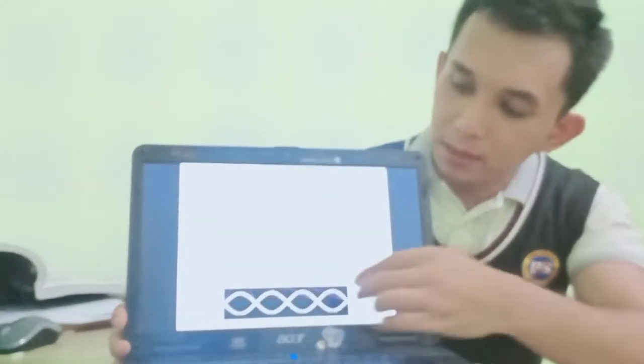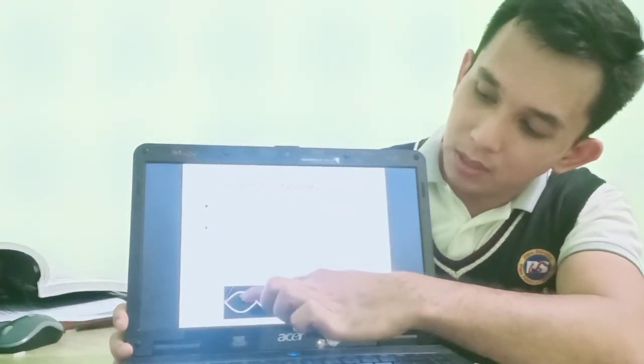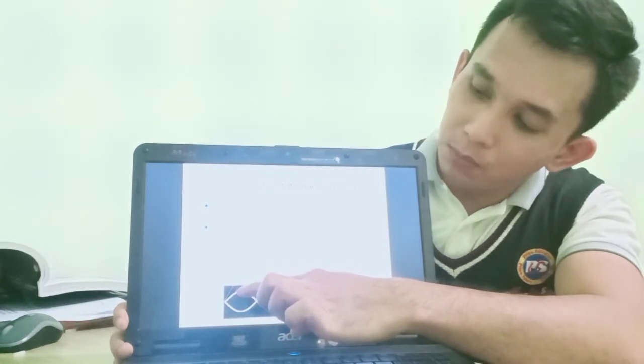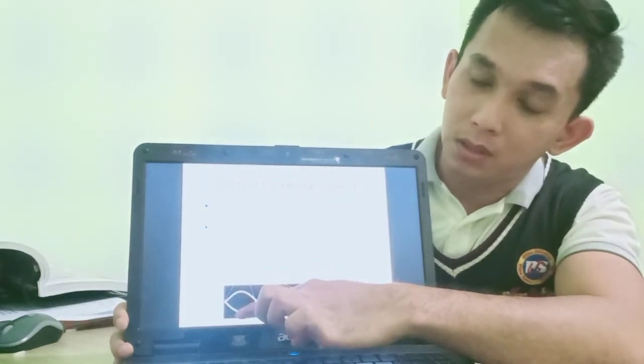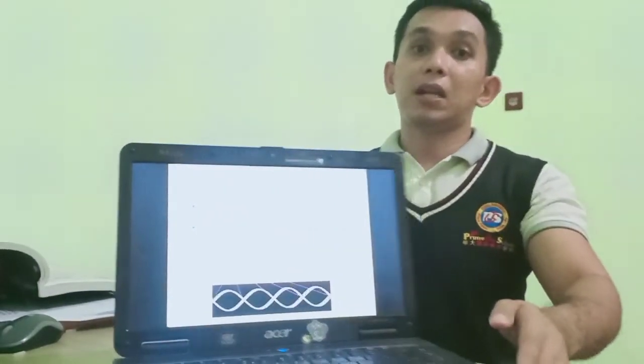While the point between the nodes is the antinodes. The antinodes can move up and down, while the nodes will not move at all. Can you imagine it? A point that is not moving is the node, and the point between the nodes is the antinode. So every stationary wave will have them. I'll move on to the next slide.